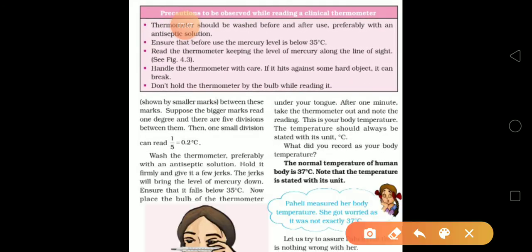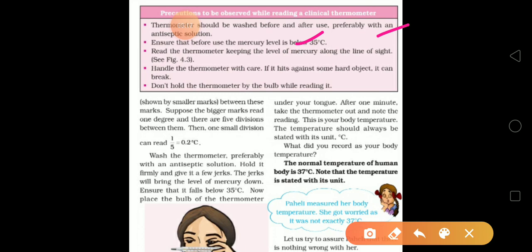When we are using a clinical thermometer, very first, wash the thermometer before and after use. Handle the thermometer with care to prevent breakage. Use it very carefully. Hold the thermometer horizontally, parallel to the floor, at eye level, right?